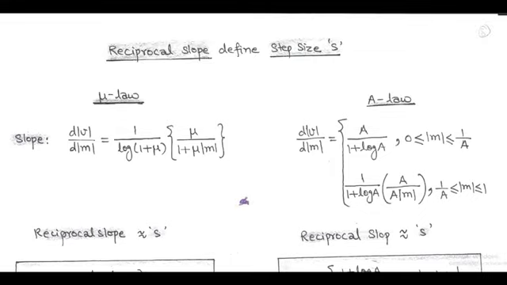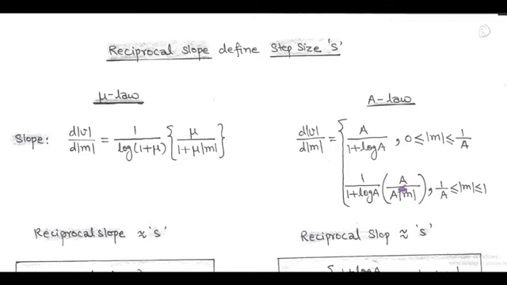Similarly, the slope of A law is expressed by d|V| upon d|M| equal to, first, A upon (1 plus log A) for |M| greater than or equal to 0 and less than or equal to 1 upon A, and 1 upon (1 plus log A) into A upon A|M| for |M| greater than or equal to 1 upon A and less than or equal to 1.